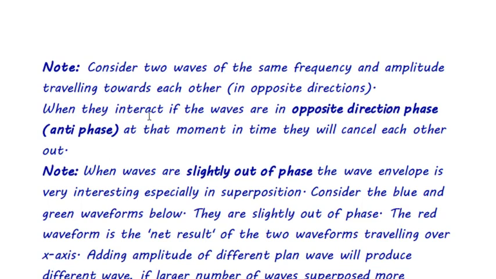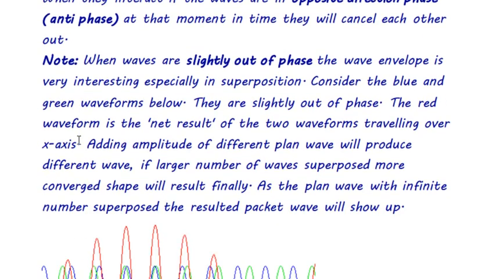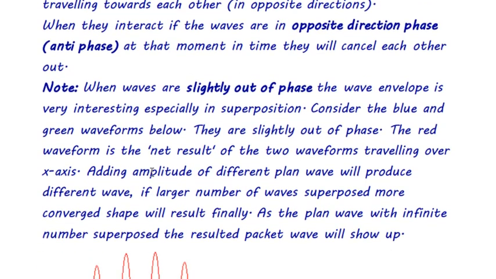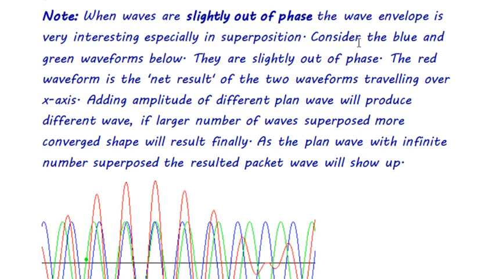When they interact, if the waves are in opposite direction, in antiphase, at that specific moment they will cancel each other, so there will be no waves. But if the waves are slightly out of phase, they have something different from each other, and that wave envelope is kind of interesting superposition. So for example, consider the blue and green waveforms below.